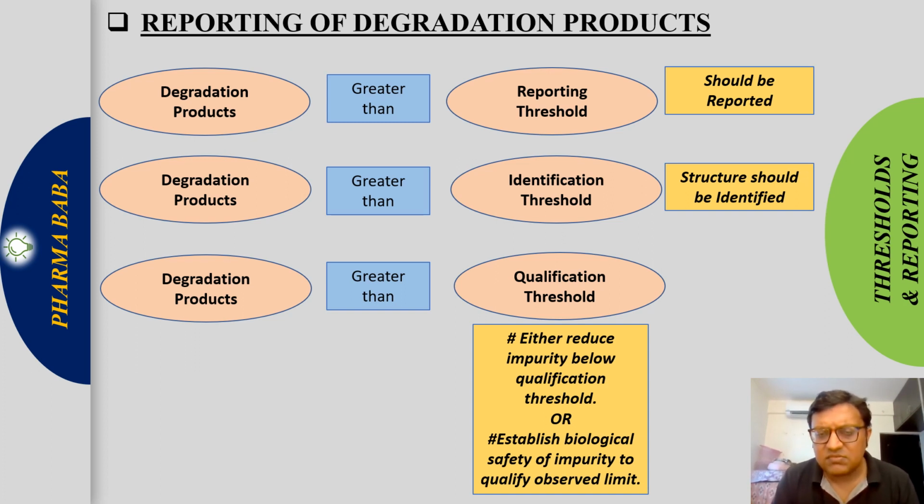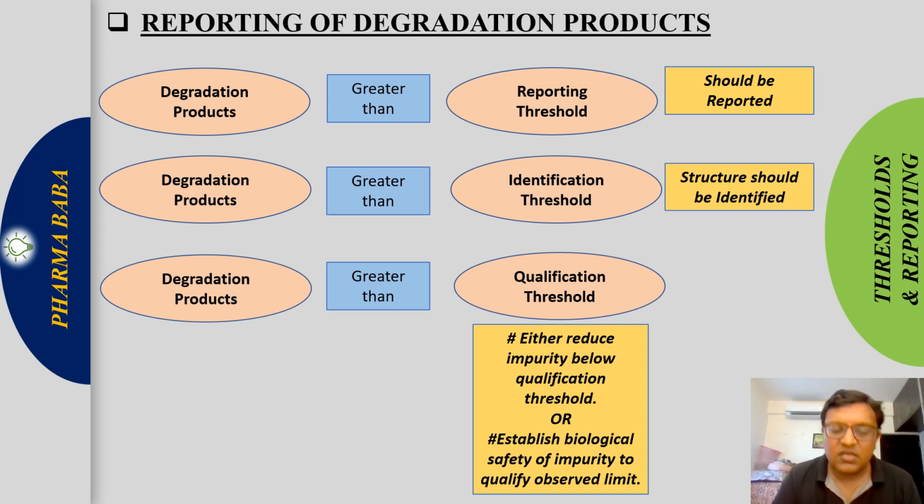Based on the maximum daily dose, we provide a limit that we call the reporting threshold, expressed in percentage. If the degradation product present in the drug product, the finished formulation, is greater than the reporting threshold provided by the ICH recommendation based on the maximum daily dose, then that impurity should be reported.